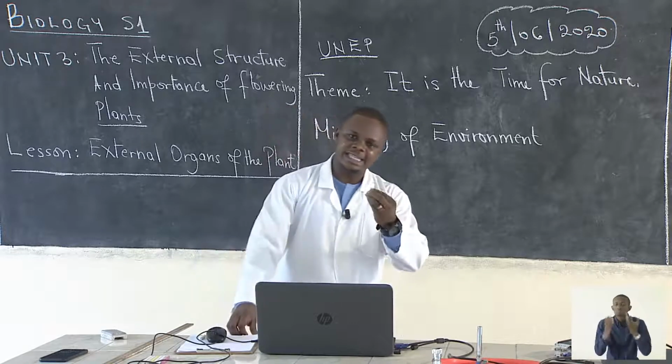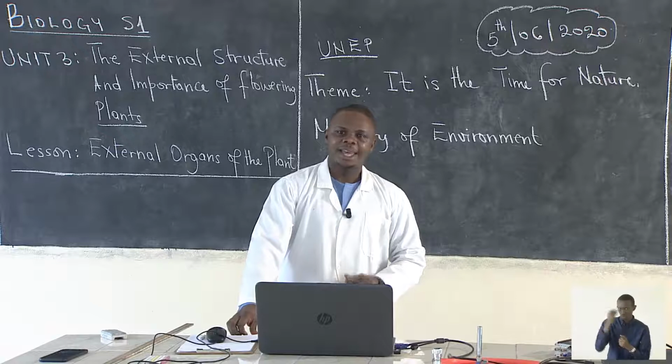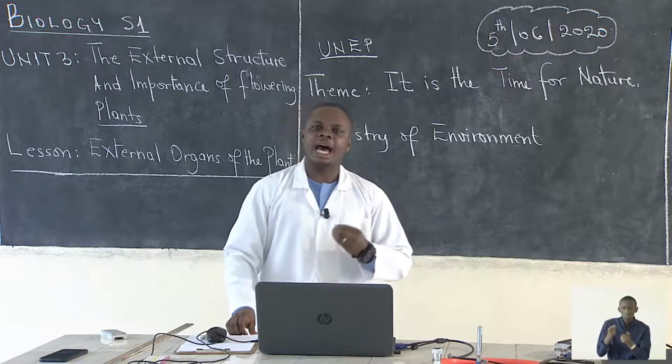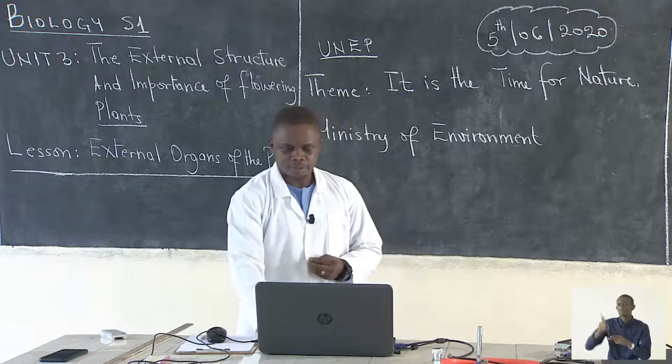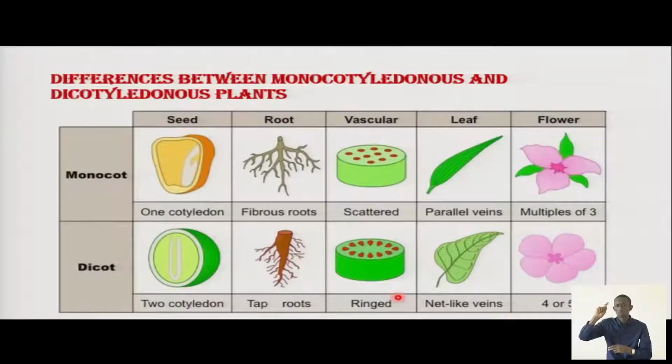Have you ever seen the seed of avocado? That avocado is a dicot because it has two cotyledons. How are they different? Or what are the differences between monocots and dicots? Here we have monocot and here we have dicot. As we said, the seed of a monocot has one cotyledon, while the seed of a dicot has two cotyledons.